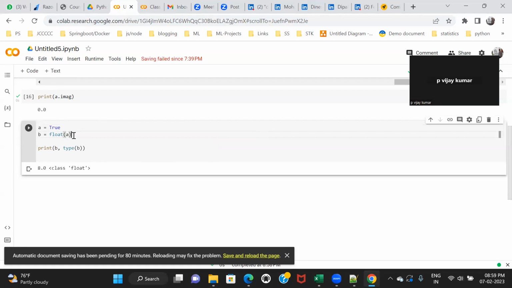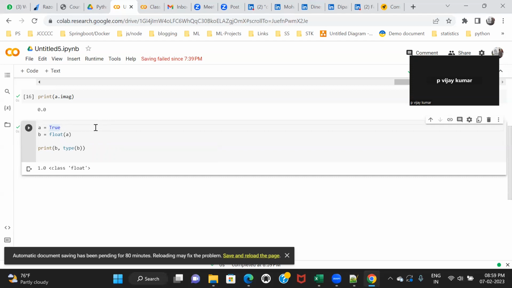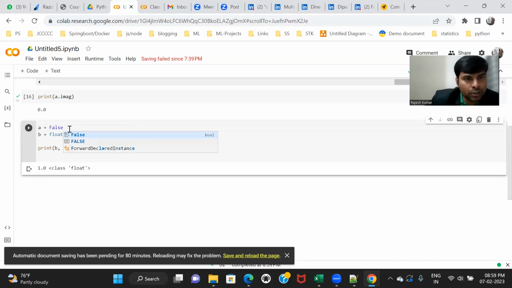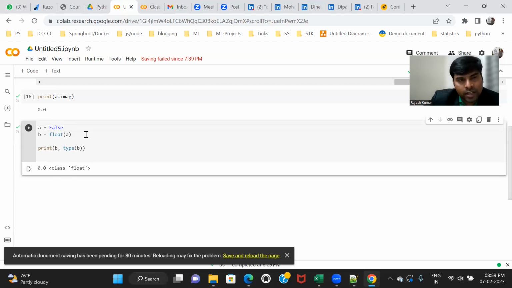Regarding this, I want to convert into float. So let me run this. It is possible. Because what is true? I told you that true internally is 1. In programming, though it is a true, it is stored as a 1. False is always stored as a 0. If I do int of false, it will be 0.